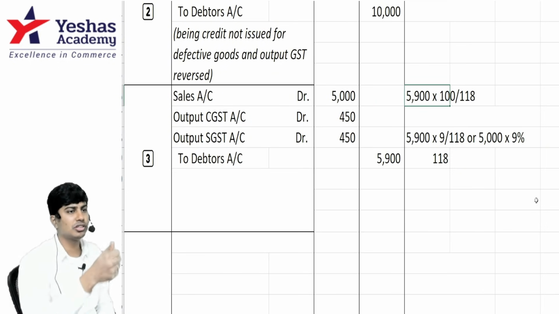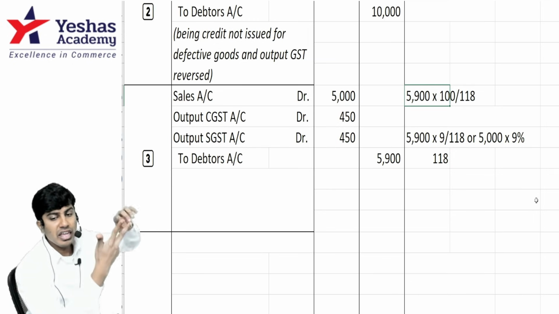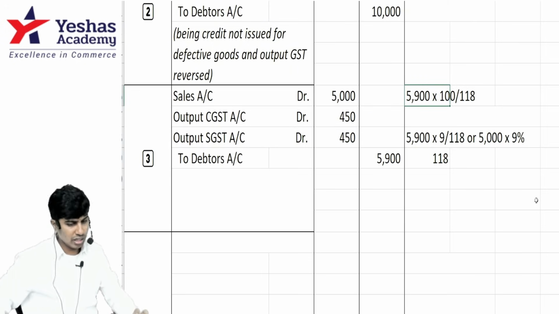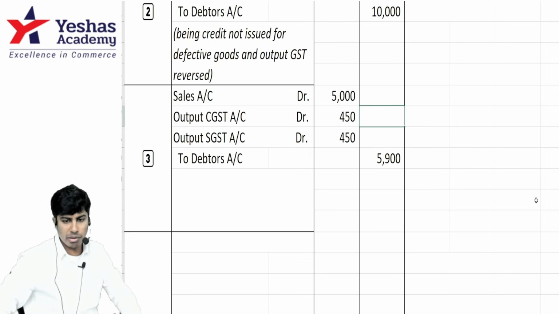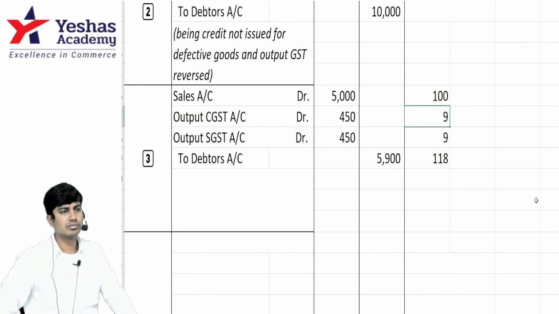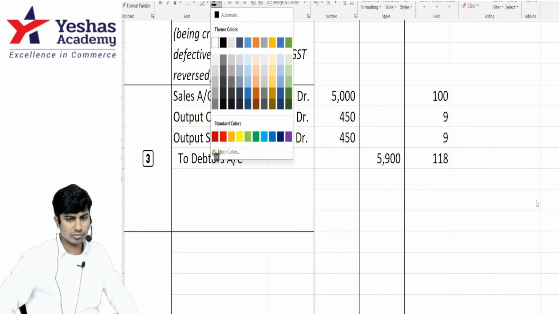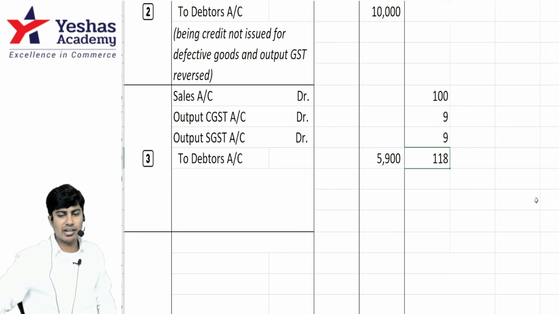How much is cost? 100. GST 18. Selling price 118. If 118 is 5,900, how much is 100? If you do not understand this, remember this is 100, this is 9, this is 9, this is 118. 5,900 is 118. How much is 9? Cross multiply. 5,900 into 9 divided by 118.